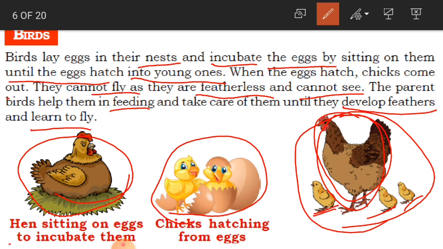Clear? So this is how birds lay eggs, hatch them, and then feed the young until they develop their feathers and learn to fly. Once they are ready to fly, the birds start getting their own food.